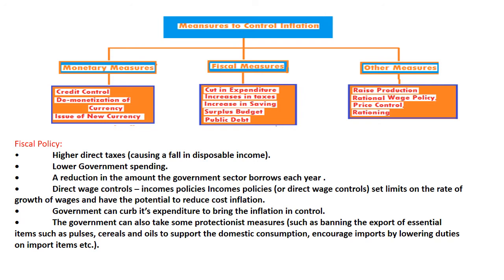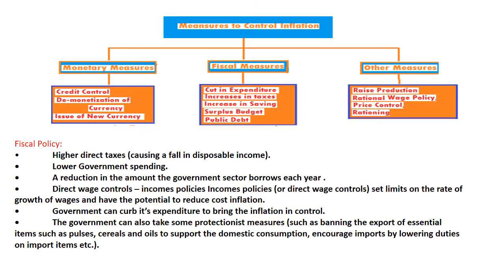monetary measures can be taken by the RBI, that is, the RBI puts forward these monetary measures. So that is a change in the bank rate or the repo rate. Then open market operations, where the government is selling its securities. Now the disinvestment is happening, right? So that is another measure through which the government can induce the money flow and can control the economy and thereby control the inflation.